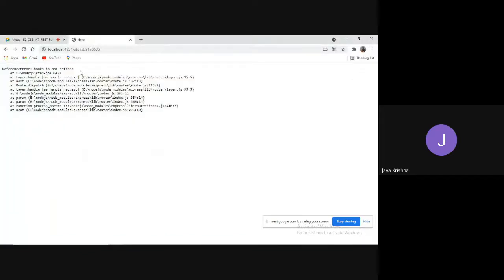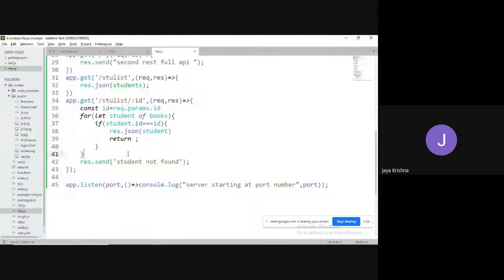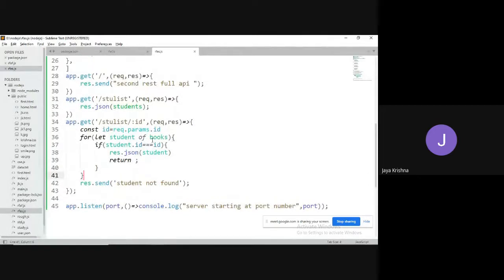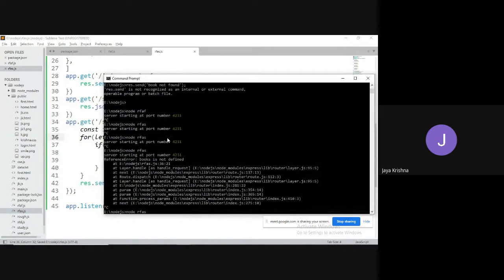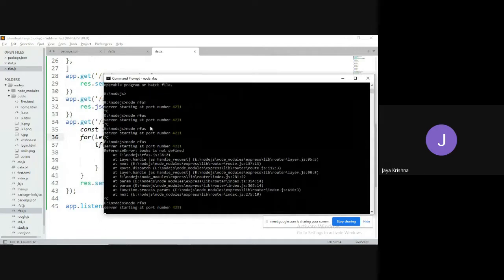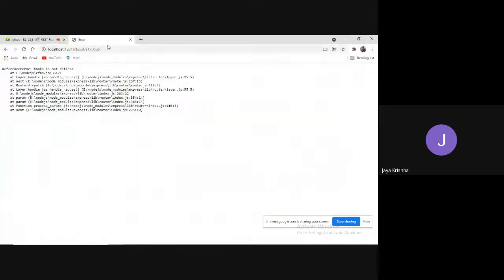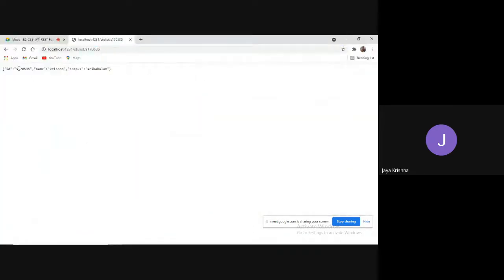It is saying books is not defined. Where is that? I think this. Yeah, sorry. Here I have to go for students. So that is why copy and paste is not good. I will go with here and I will put S170535.